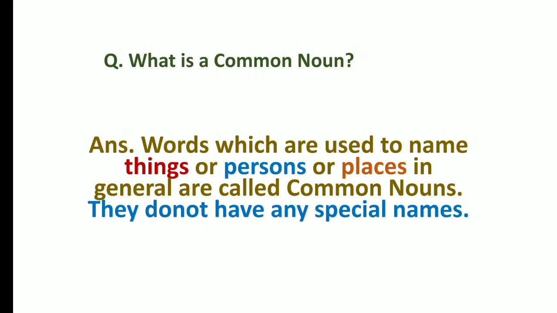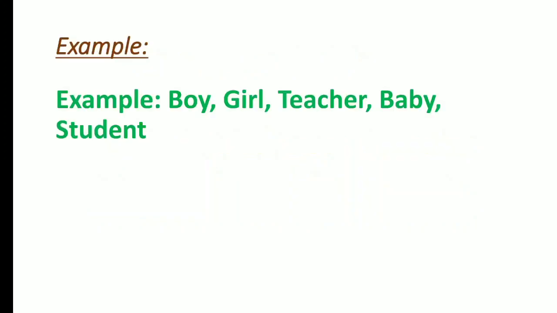We are just going to focus on things which are meant for all and not for a single person or single thing, isn't it? So, I guess you have understood this part. See, this is very easy to understand. You just need to focus on the words which are used to name things or persons or places in general. We will not be talking about Kalyani, we won't be talking about Kolkata, we won't be talking about Delhi, isn't it? We will just talk about cities.